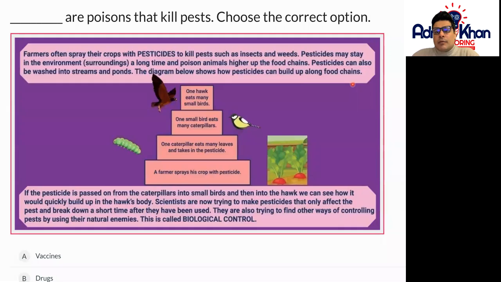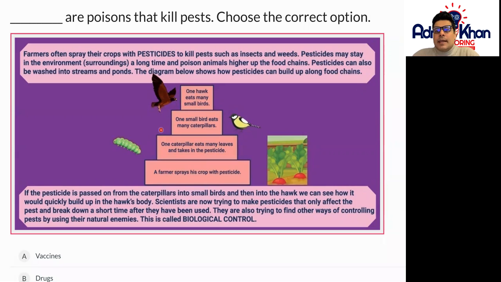So for example, let's start from the bottom here, bottom up. A farmer sprays his crop with pesticides. Pesticides are chemicals to kill pests so that they do not destroy or harm our food or our crops when we actually turn them into food. So a farmer sprays his crop with pesticide.